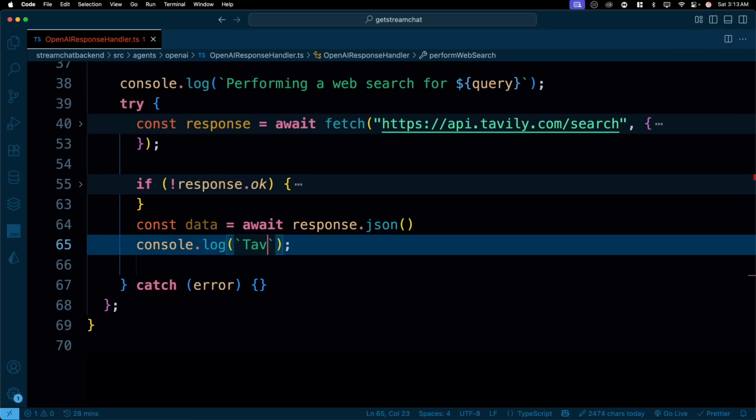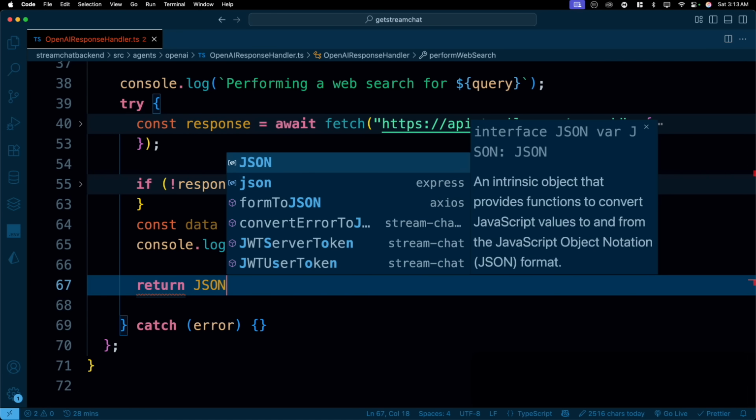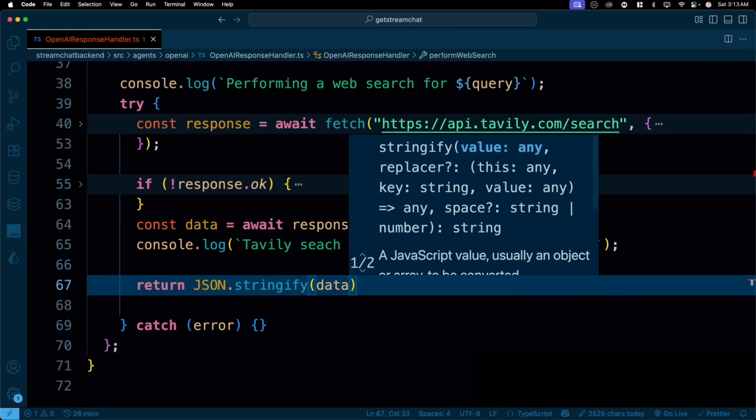And we'll say Tavily search successful for, so that we know which query we are making, or on which query the thing is failing. All right, good enough. And once we have all of this, we are going to return the JSON.stringify, and we'll just send the data entirely.